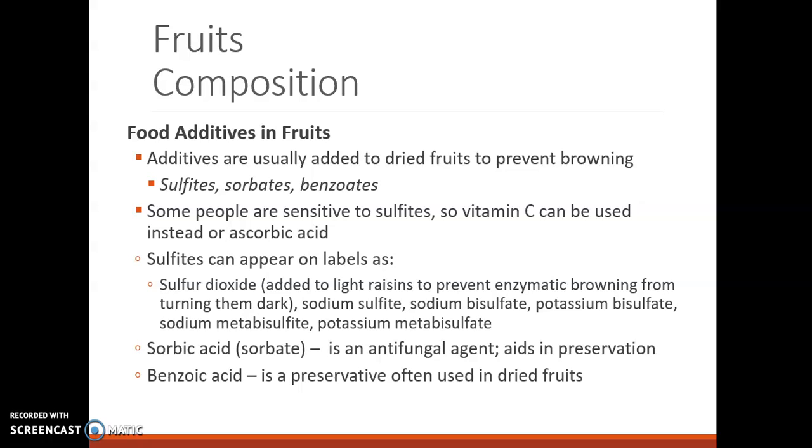Sodium sulfite, sodium bisulfite, potassium bisulfite, sodium metabisulfite, and potassium metabisulfite. These are all different sulfites you might see on packaging. So if you start to read some labels, I guarantee you're going to see a couple of these sulfites in there. Ascorbic acid, or sorbate, this is an antifungal agent that helps preserve foods, so you might see that as well. And benzoic acid, this is a preservative often used in dry fruits.